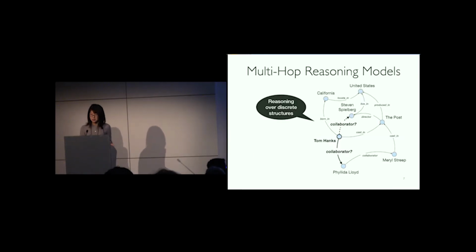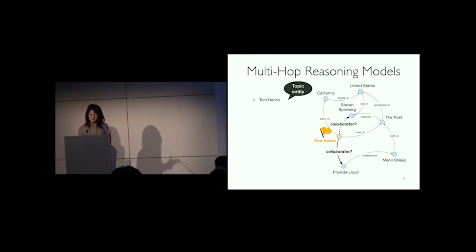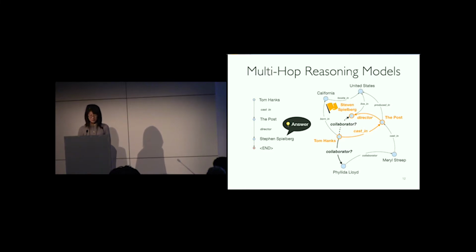To account for interpretability, an alternative approach is to directly reason over the discrete graph structure. We call it multi-hop reasoning models. What's interesting about these kinds of models is that they can be formulated as a sequential decision process. So given the structured query and the topic entity, such a model can be trained to sequentially expand its inference path until it reaches a correct answer.